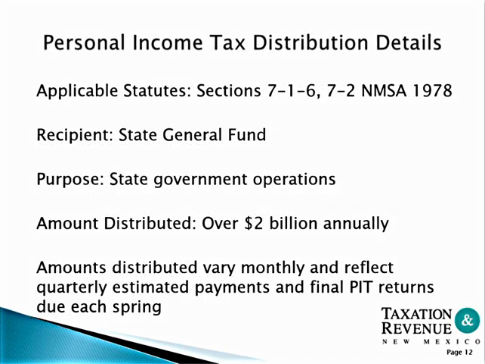Personal income tax distributions. The recipient is the state general fund. The purpose of this tax is state government operations, and the amount distributed annually is over $2 billion. Amounts distributed may vary and reflect quarterly estimated payments and final payment PIT returns that are due each spring.